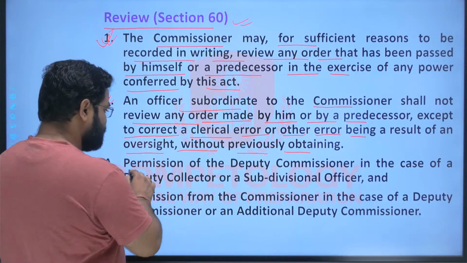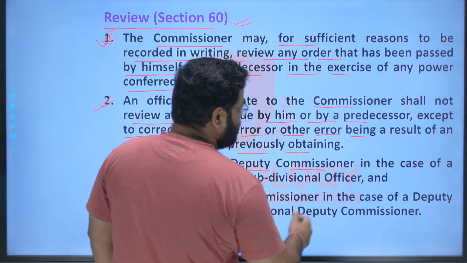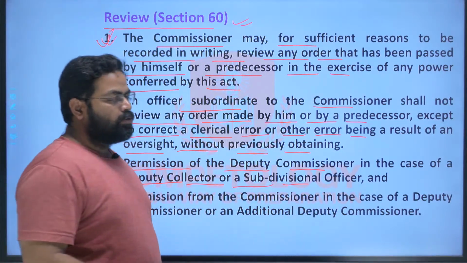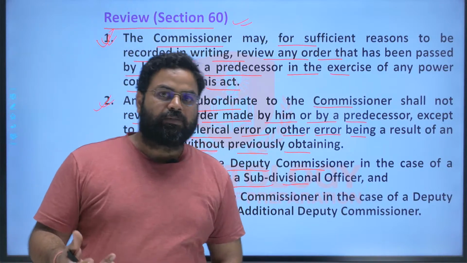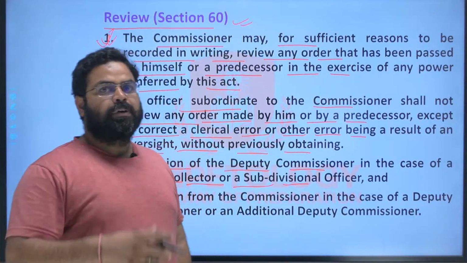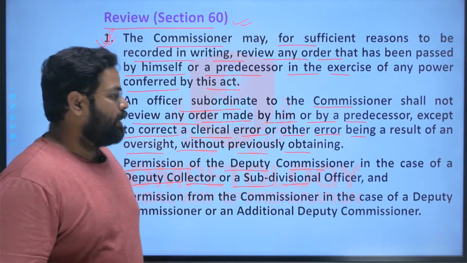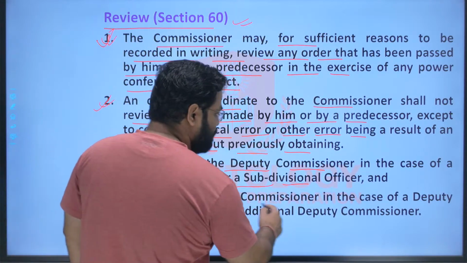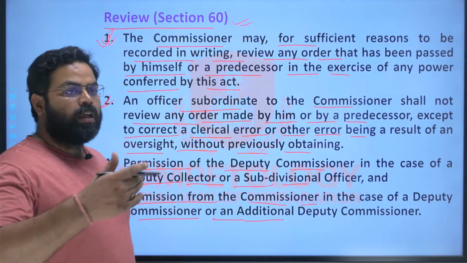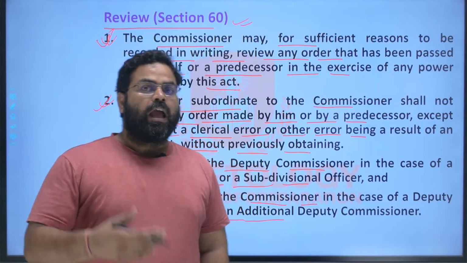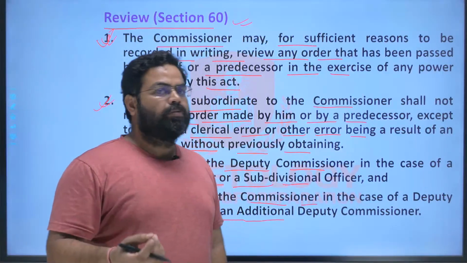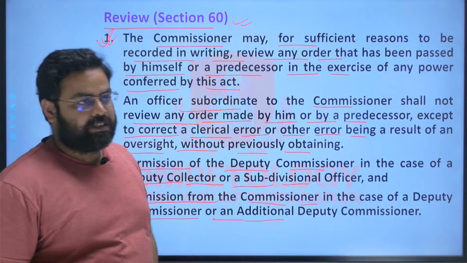Next is the permission of the deputy commissioner in the case of the deputy collector or the SDO is needed. So if the SDO or the deputy collector wants to do any kind of correction, then the deputy commissioner will give them permission to do such kind of corrections, right? And the permission from the commissioner in case of deputy commissioner or additional collector. So the immediate higher authority has the authority to give the order for the correction of clerical mistakes, right?